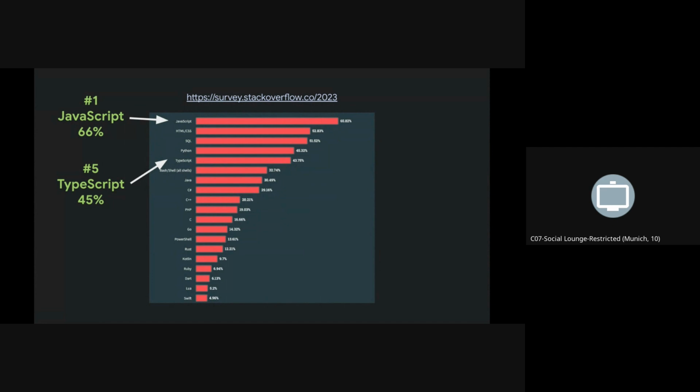This is the last slide before I jump into the meat of it and show you some code. This shows the Stack Overflow survey from 2023, showing that JavaScript is still the number one language used by professional developers, and TypeScript is number five. I think JavaScript's been running for about 11 or 12 years straight. And what that tells me is that there's still lots of room for adoption for JavaScript users to get onto Bazel, and we hope that rules_js will make it easier for them.